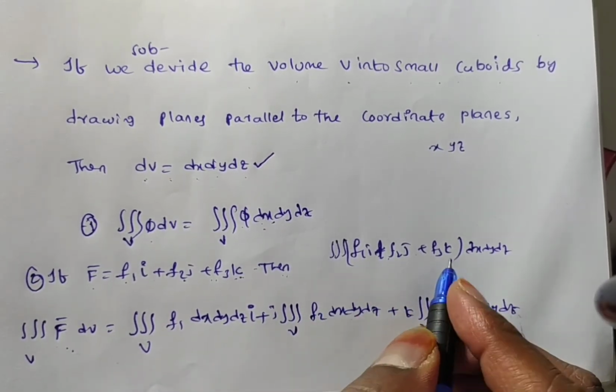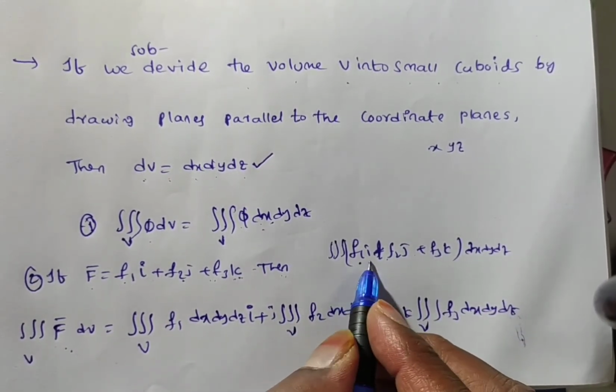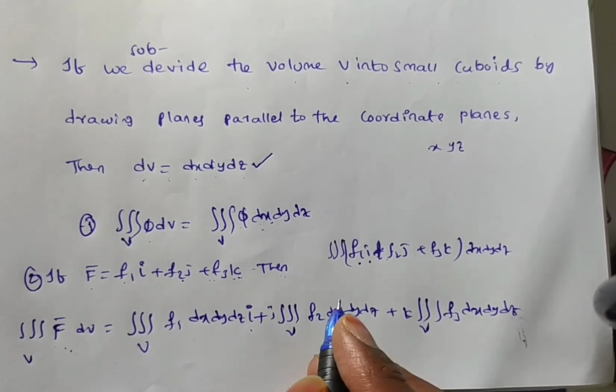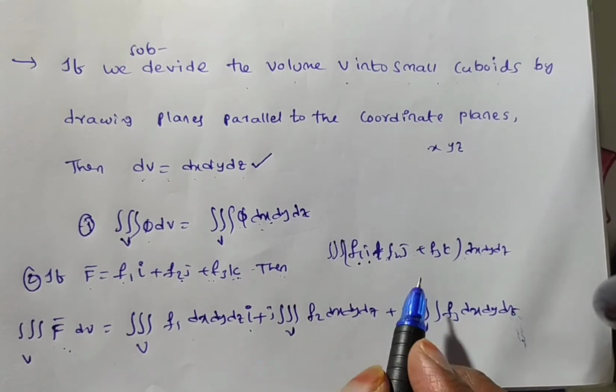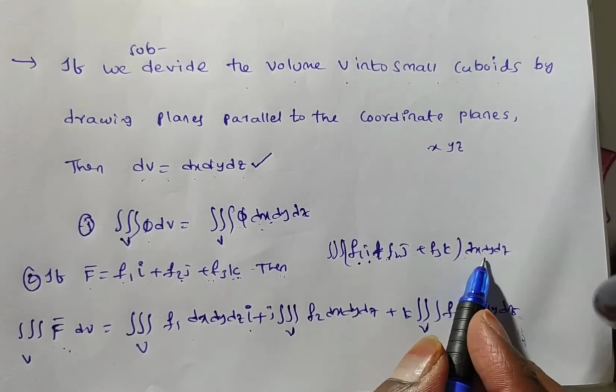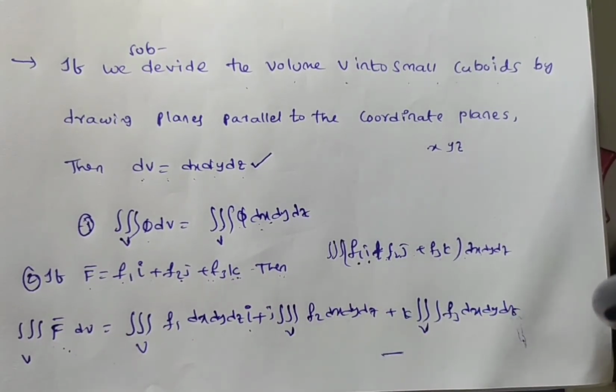Separating this, we have i times the integral of f1 dx dy dz, plus j times the integral of f2 dx dy dz, plus k times the integral of f3 dx dy dz. So this is the volume integral. Is it clear?